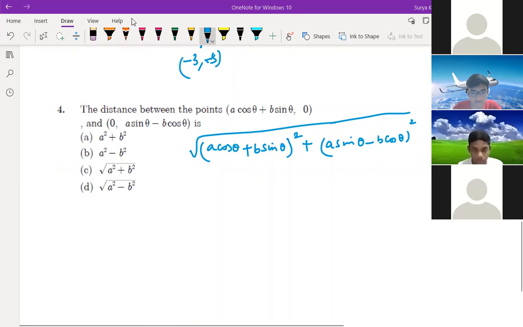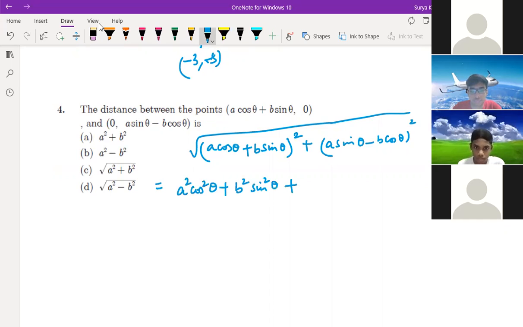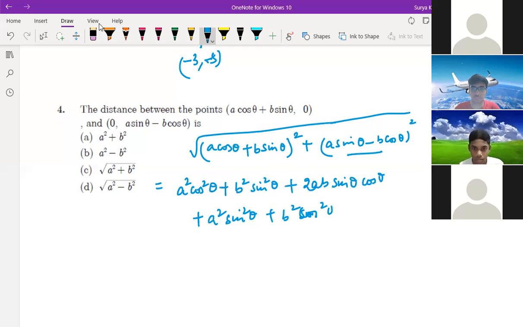Any doubt, Adarsh? No doubt. Now you can expand this, right? Yes. Now you can do A square cos square theta plus B square sin square theta plus 2AB sin theta cos theta. Again, you should expand this one. So what should you write here? A square sin square theta plus B square cos square theta minus 2AB sin theta cos theta.